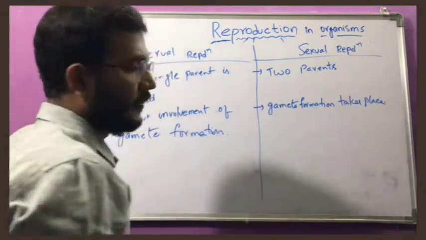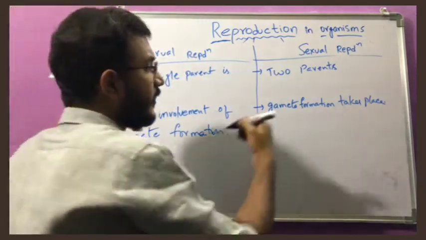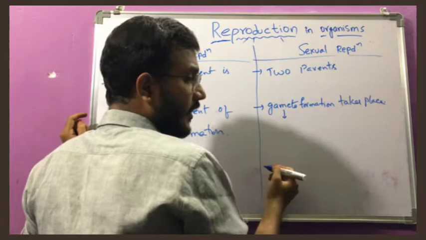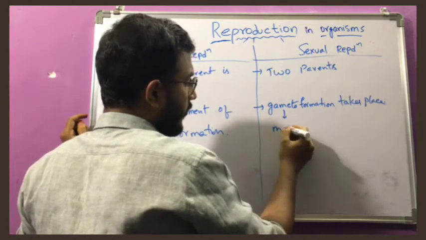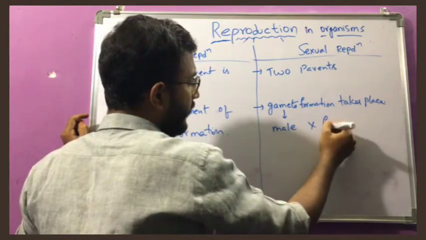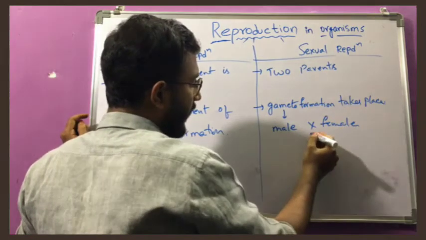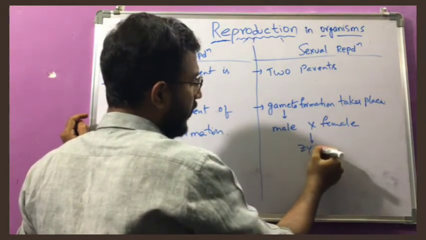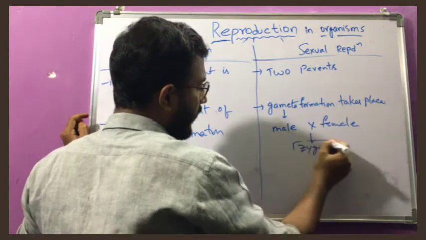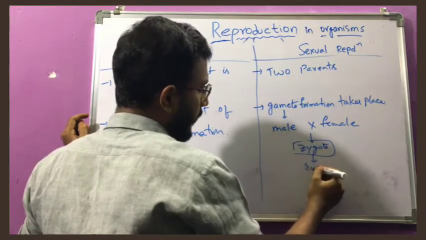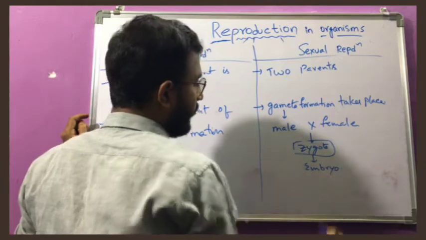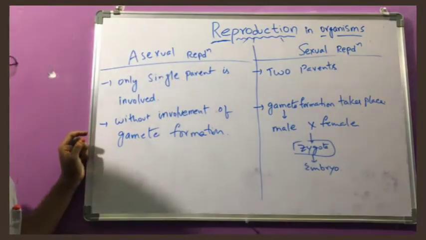Understanding? How many types of gametes? Male gamete and female gamete. They two fuse together and form a single cellular structure, that is zygote, and the zygote develops into embryo. So this is sexual reproduction.